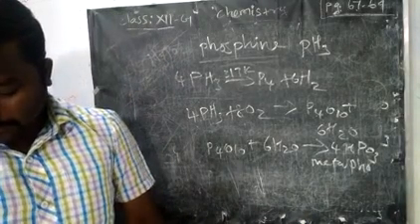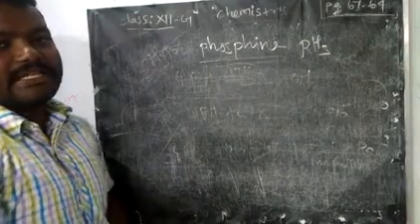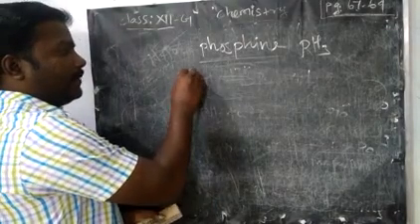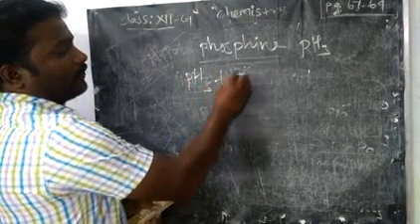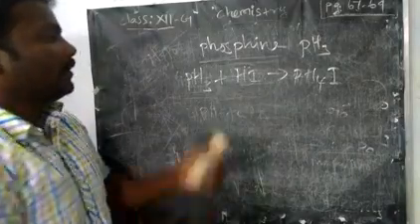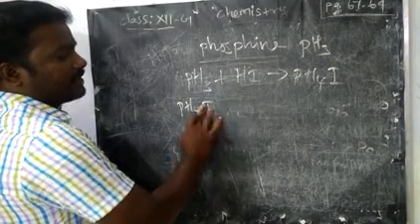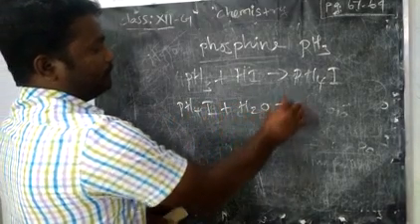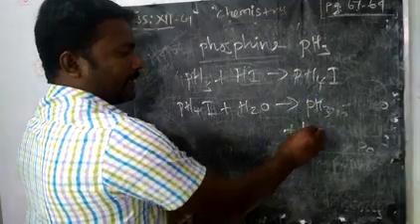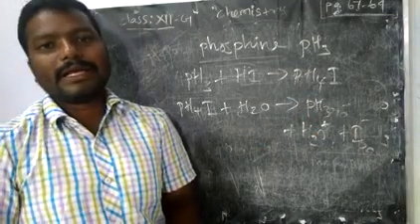At last, the basic nature; this we have already studied. Basic nature means it will react with H. So we take PH3 with HI. What will happen? PH4I. Then that PH4I is treated with water. The same reaction we have already discussed in the preparation. It will produce phosphine, then H3O+ and I-. So from that we can say the acidic nature.